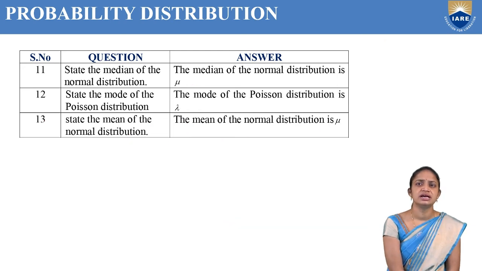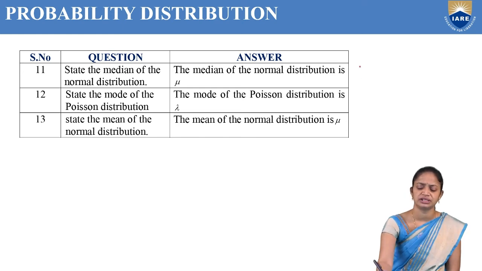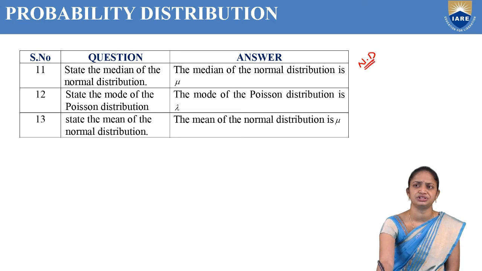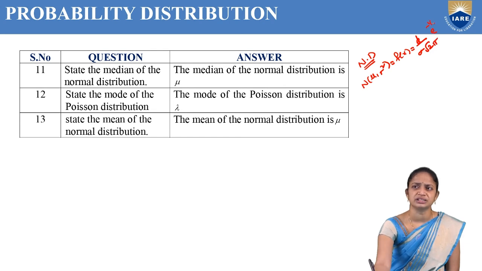Next definition. State the median of the normal distribution. So what is the median of the normal distribution? Actually the normal distribution is a continuous probability distribution, a probability density function. Here the formula is N of mu comma sigma square, that is nothing but f of x equal to 1 by sigma root 2 pi, e power minus 1 by 2 into (x minus mu by sigma) whole square.